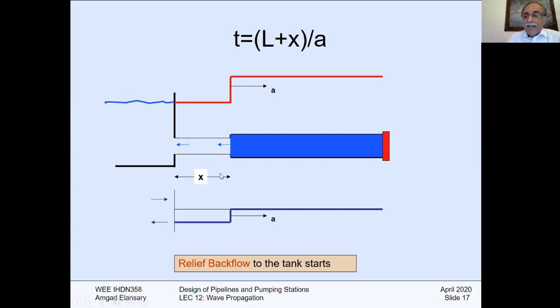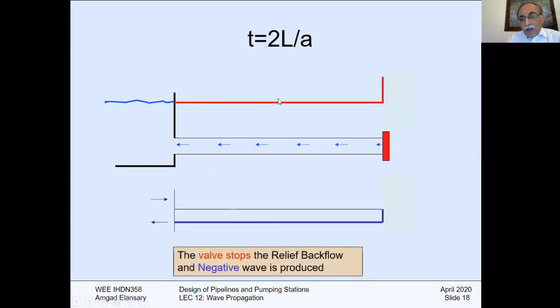So this is at X distance from the reservoir. Everything will go up until we reach the valve location. When we reach the valve location, all the pipe will experience a negative velocity. All the pipe will experience exactly the same pressure as the initial H node. Okay? And there is no stretching, there is no compressibility, everything at 2L/A has exactly returned back, except the only difference is that the velocity is on the inverse, negative side.